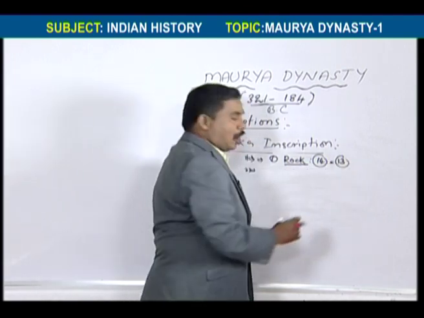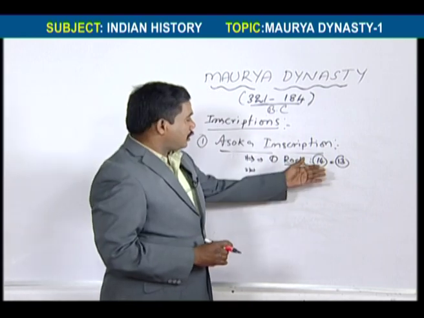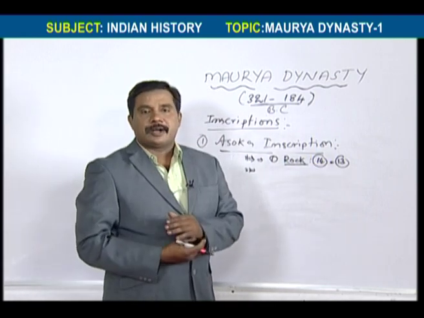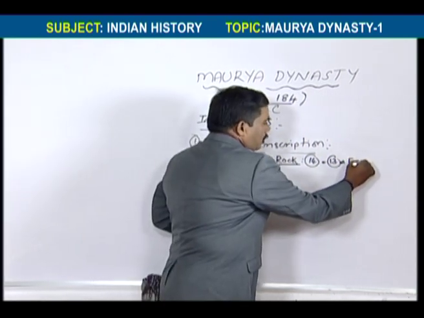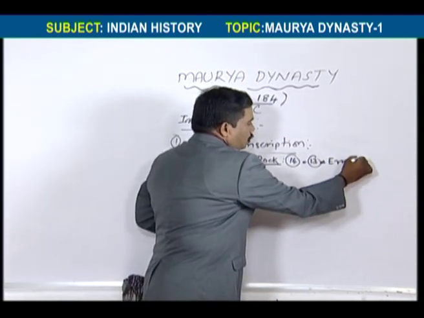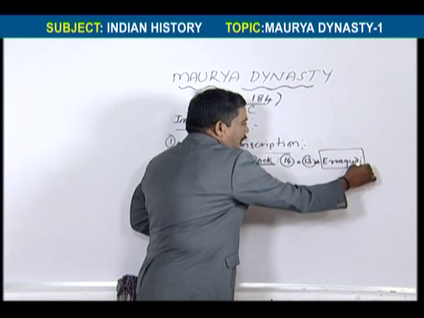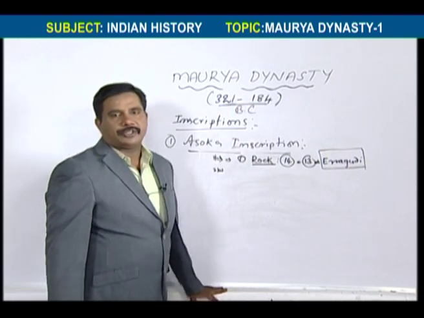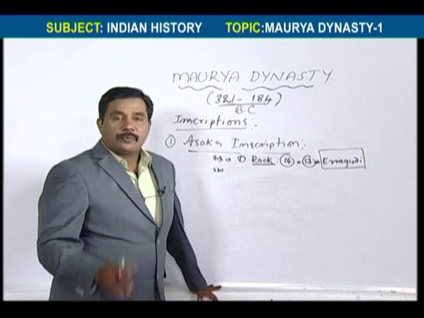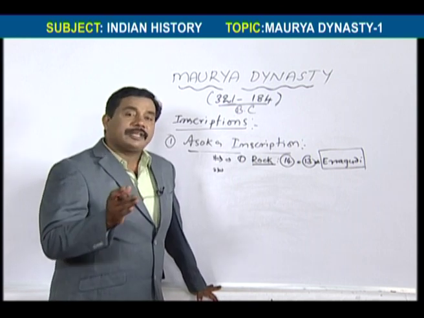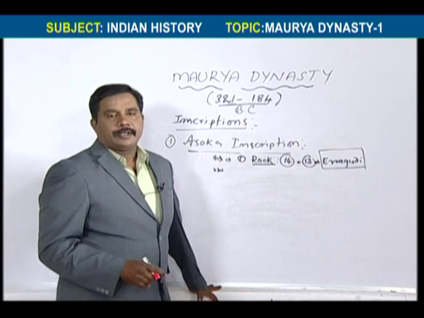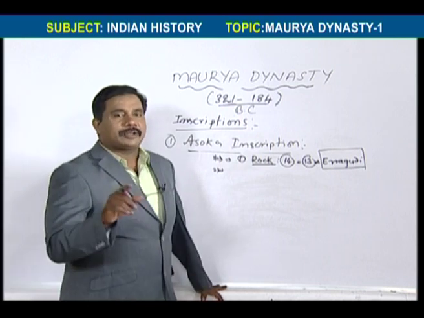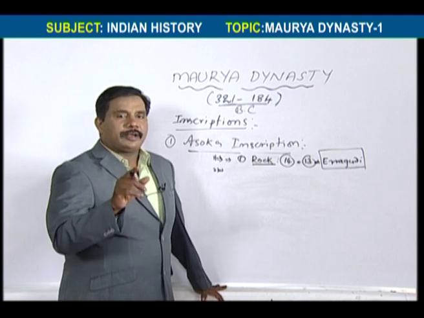The 13th inscription is called the Shahbazgarhi inscription. This is in Andhra Pradesh, in Kurnool district. It is the most important inscription, as well as the biggest rock inscription.